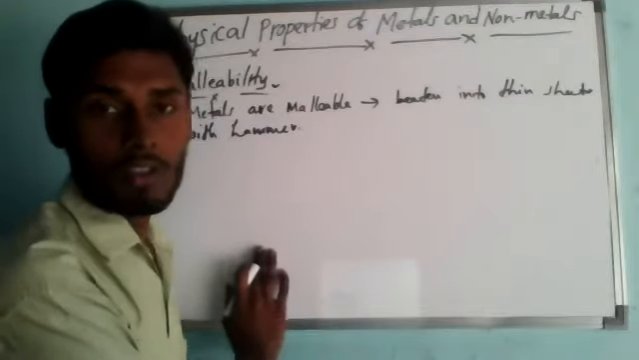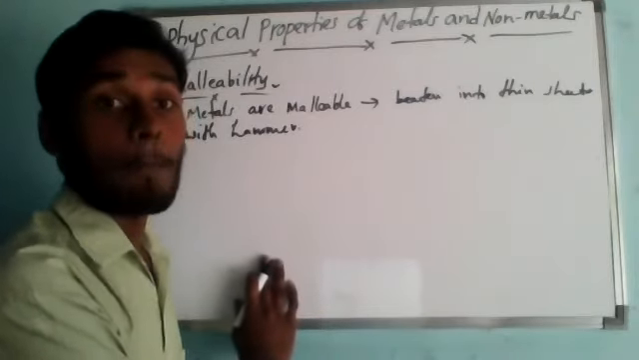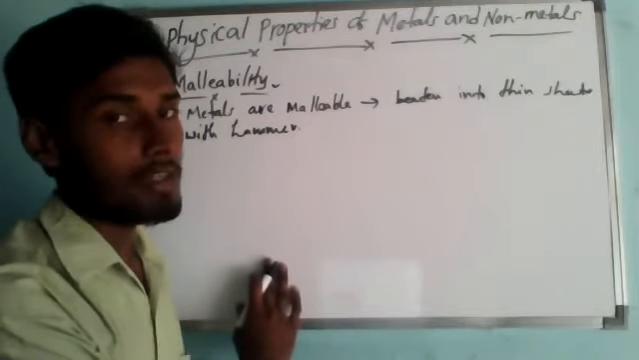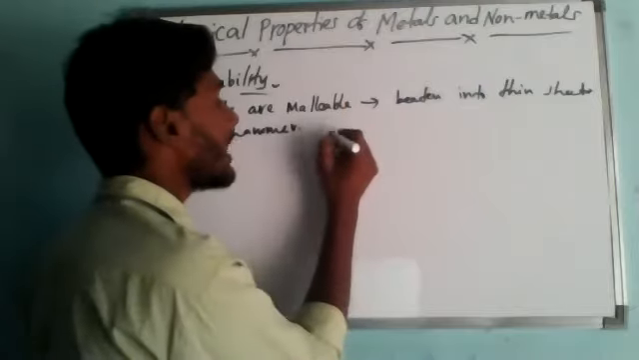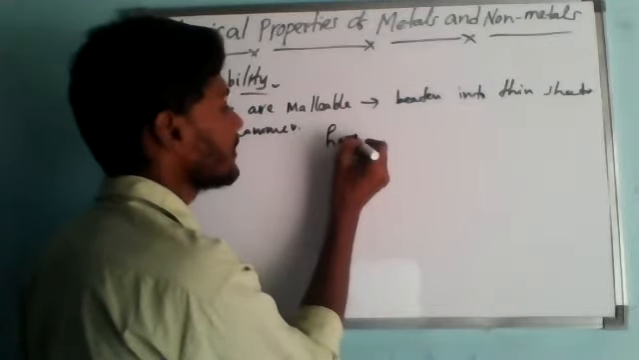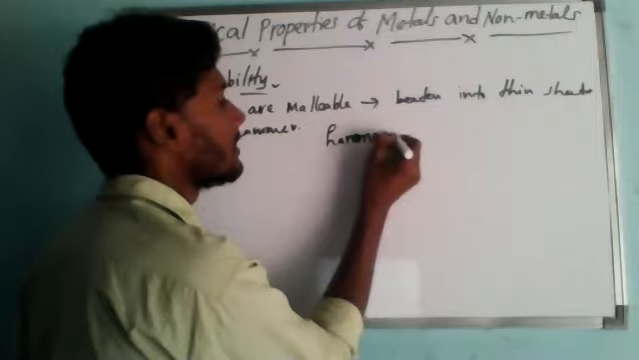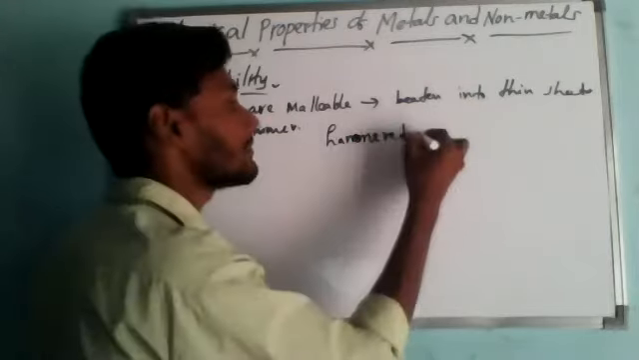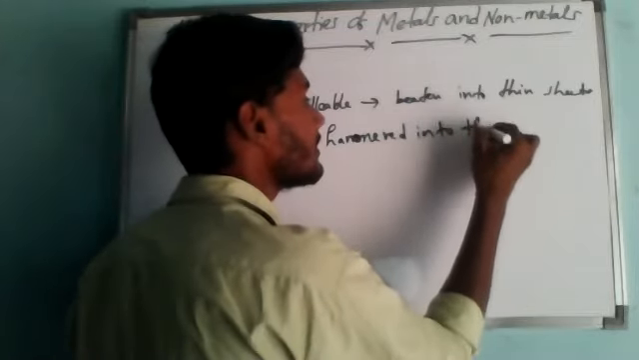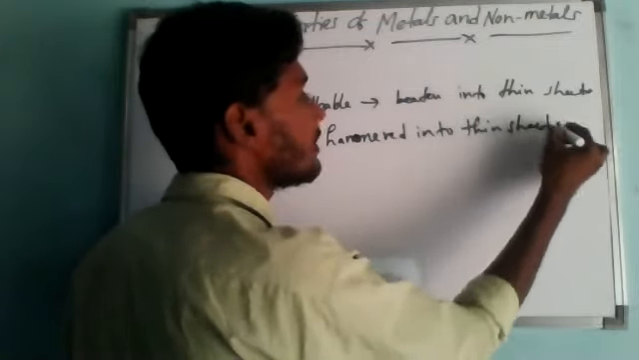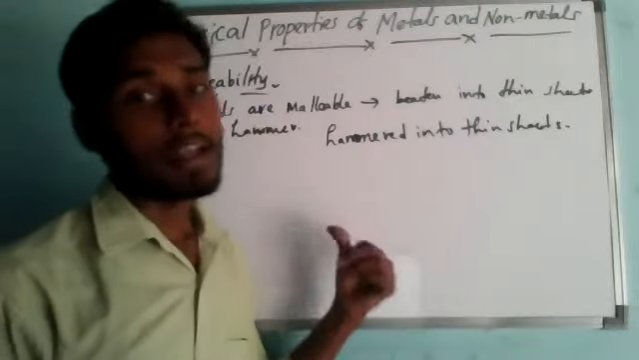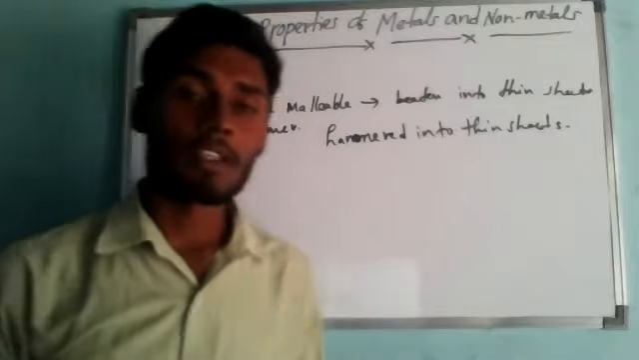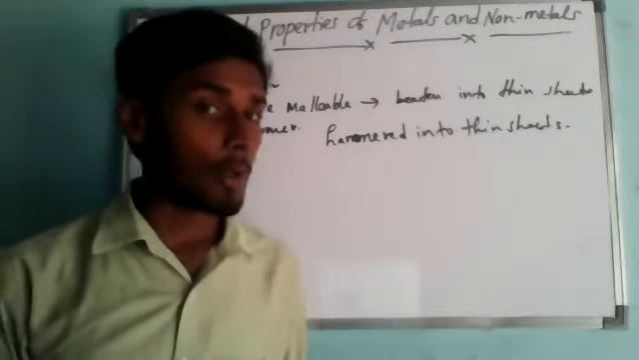Please note down the definition; they will ask you in the exam also. The property which allows metals, not non-metals, metals, to be hammered into thin sheets is called malleability. Malleability is a very important characteristic property of metals.